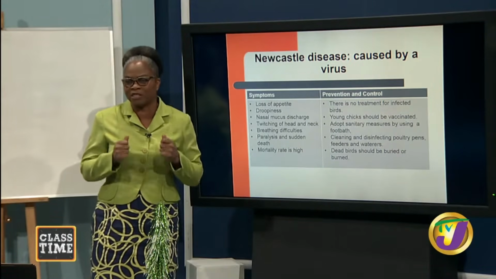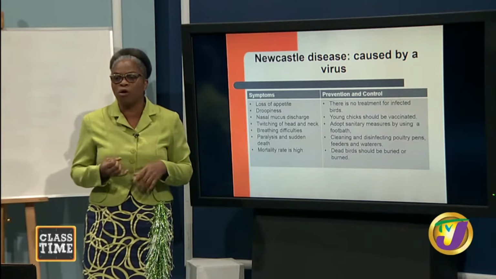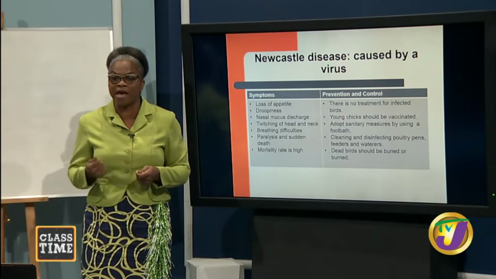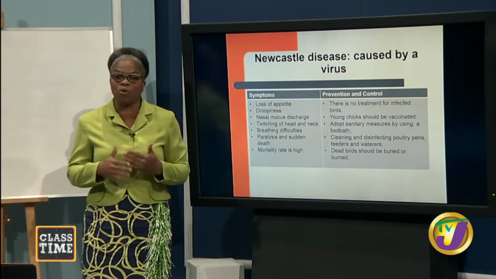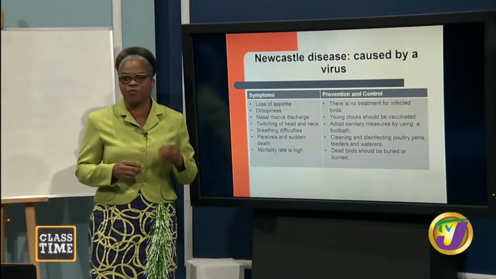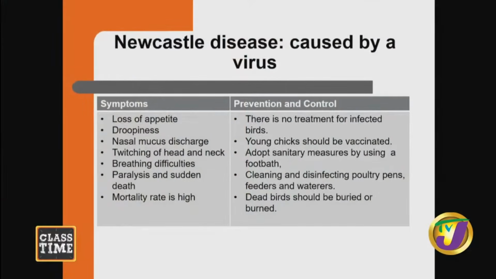And once we start to look at diseases, students, you must know what caused that disease, what are the symptoms, and how we can prevent or control that disease. So that is what we want to zero in on in this section of the presentation. So for Newcastle disease, the symptoms that you're going to be able to see, the chickens are going to have loss of appetite, droopiness, nasal mucus discharge, twitching of head and neck, breathing difficulties, paralysis and sudden death. Mortality rate is high.